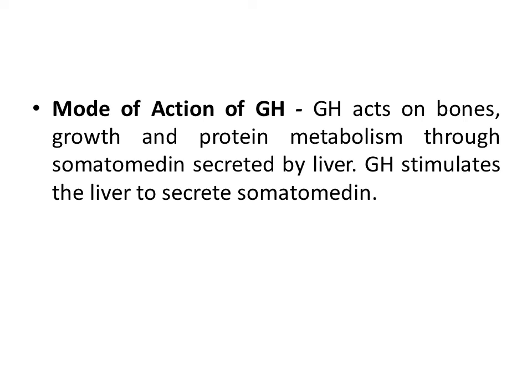Next, we will study mode of action of growth hormone. Growth hormone acts on bone growth and protein metabolism through somatomedin, which is secreted by the liver. Growth hormone stimulates the liver to secrete somatomedin. Sometimes, in spite of normal secretion of growth hormone, growth is arrested due to the absence or deficiency of somatomedin.